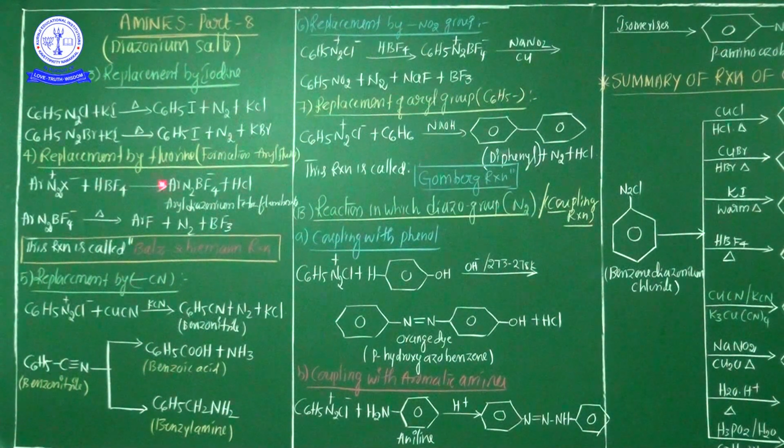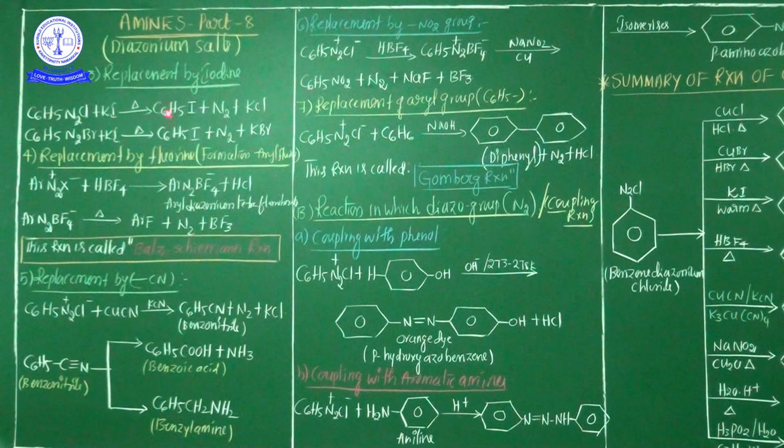See carefully here. On boiling benzene diazonium chloride with aqueous KI solution, potassium iodide solution, the diazo group is replaced by the iodine atom. So now see here, this is benzene diazonium chloride treated with aqueous potassium iodide solution. Now what happened here? The entire diazonium group is replaced by the iodine group, hence iodobenzene is formed.